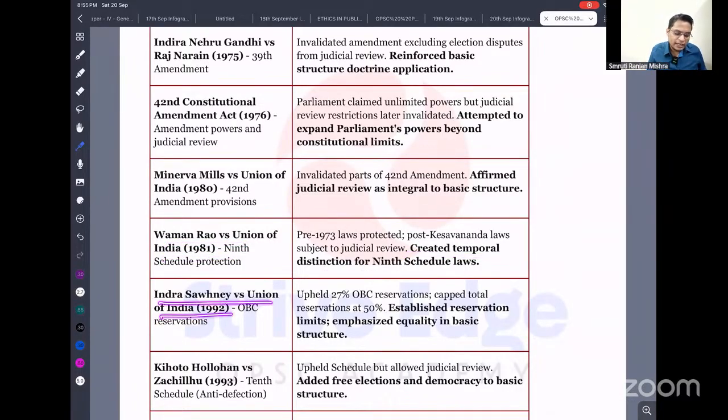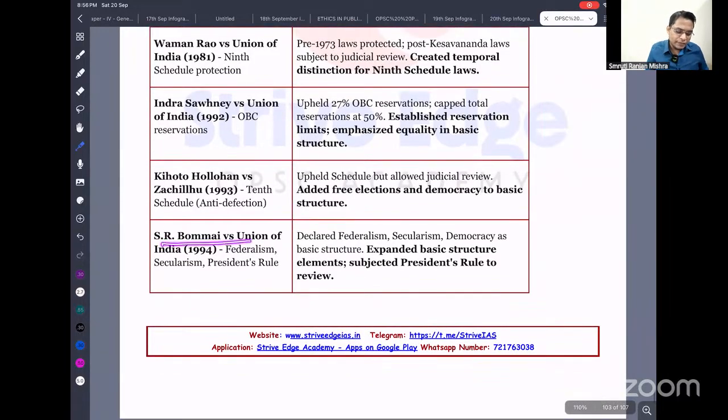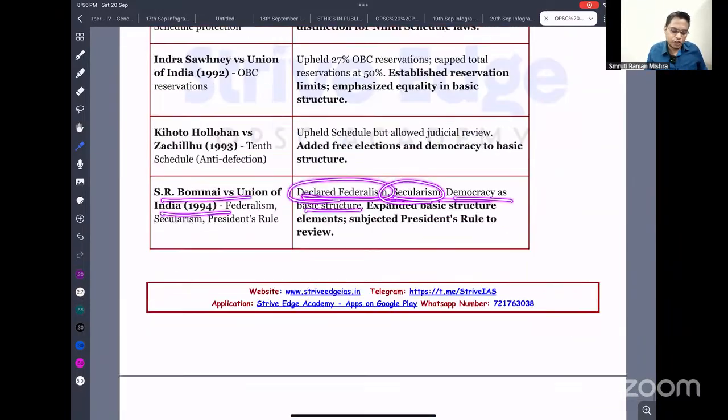In the Indira Sawhney case, reservation of 27% was provided to the OBC. It established reservation limits, emphasizing equality as part of the basic structure. Then the Kihoto Hollohan case, dealing with the Tenth Schedule on anti-defection, said that the decision given by the Speaker or the Chairman of the Rajya Sabha is subject to judicial review. S.R. Bommai basically deals with federalism, declaring federalism, secularism and democracy as a basic structure of the Constitution.